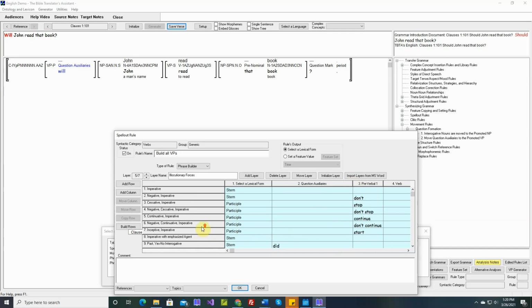And while we're here, this layer is getting a little messy. We have content questions, yes/no questions, imperatives. It's very helpful to put in some labels, some rows that serve as labels. Let's add a row.